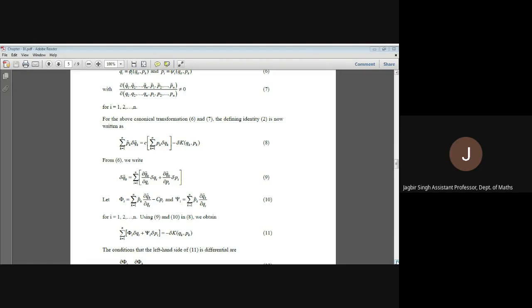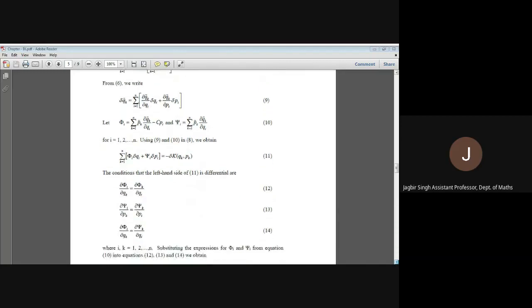Now replacing the values of 10, 9 in 8, we will obtain the summation k from 1 to n of Φi δqi plus Ψi δpi is equal to minus δ(qk pk).